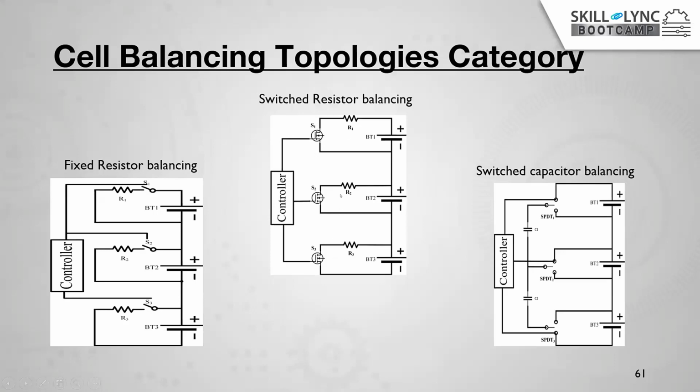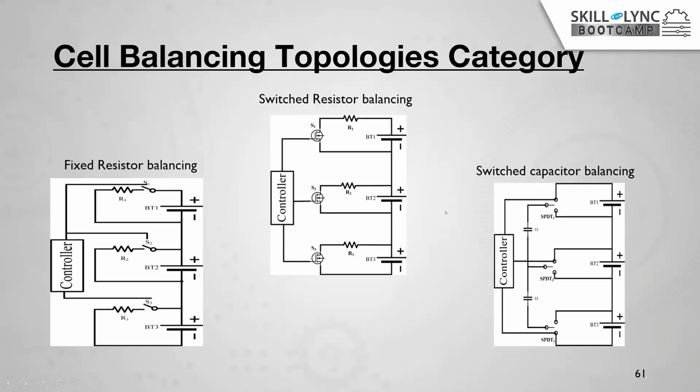Suppose this one is 40, this one 30 and this one 20. Then this one will be operated for switching. This switch will be turned on for some time. The same operation happens, but with switched resistors. So one resistor or two resistors will be connected at a time. We can make this by designing the controller and the switched capacitor.